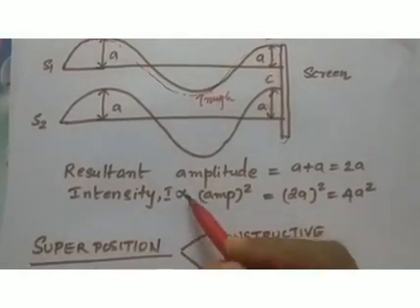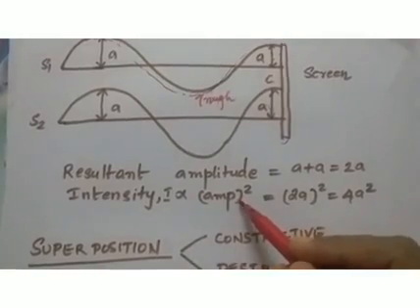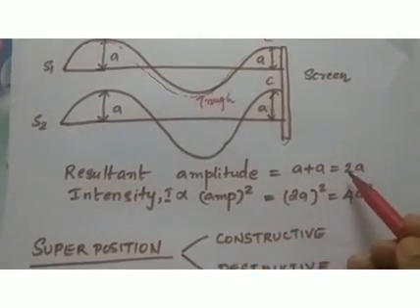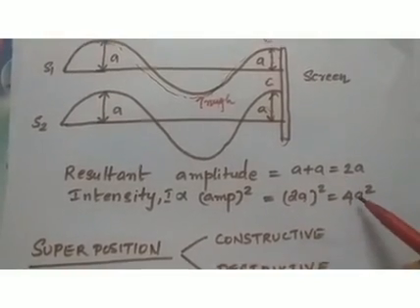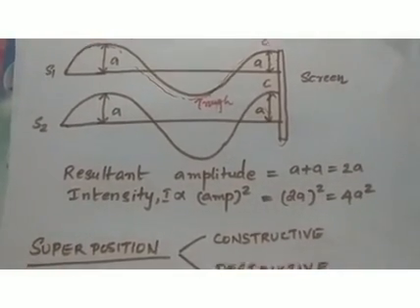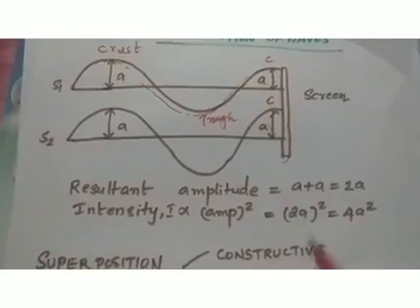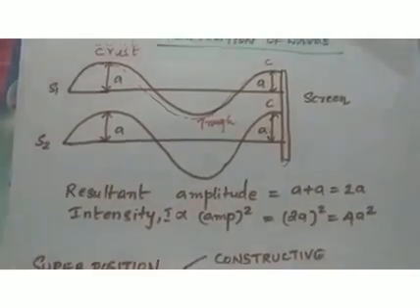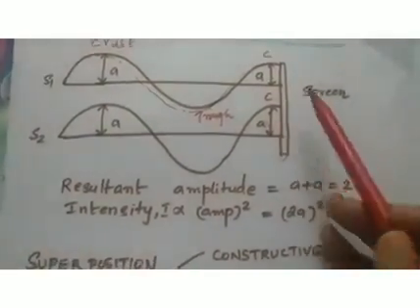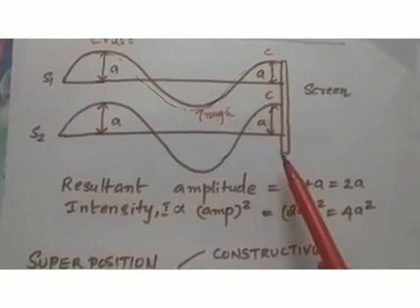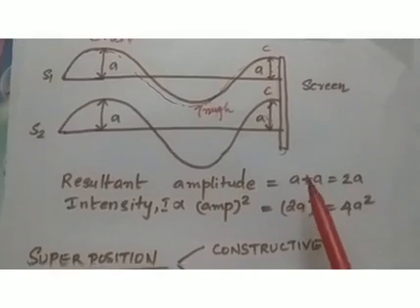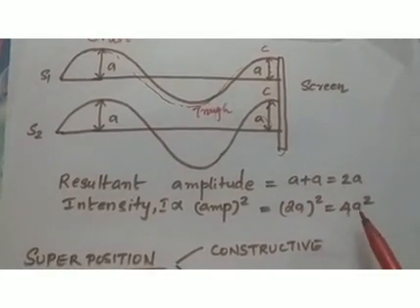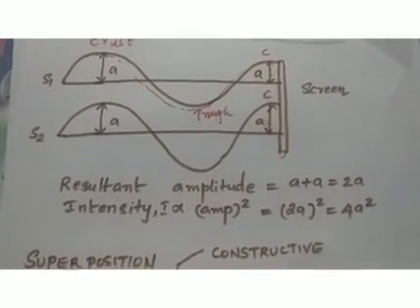And intensity is always proportional to amplitude squared. So here the total amplitude is 2A. So the intensity I will be equal to (2A) whole squared, that is equal to 4A squared. Okay, and on the screen what happened? The crest of one wave superimposed with the crest of another wave and produced a maximum intensity of 4A squared.